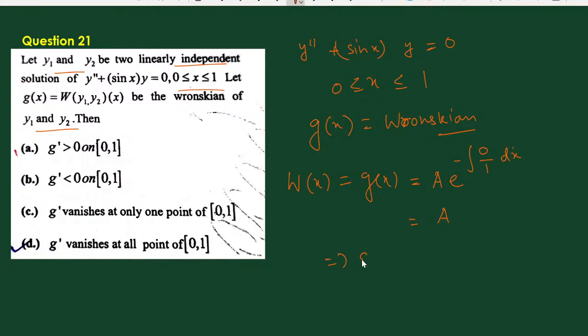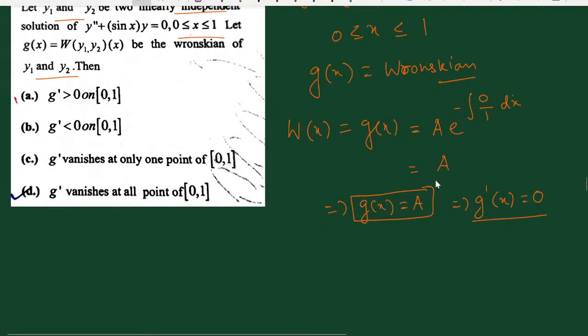Therefore the Wronskian, that means g(x), is equal to simply a constant. And this implies g dash x is equal to 0 for all x belonging to the closed interval 0 1, since this is simply a constant, therefore g dash x is also 0 for all x belonging to the closed interval 0 1.